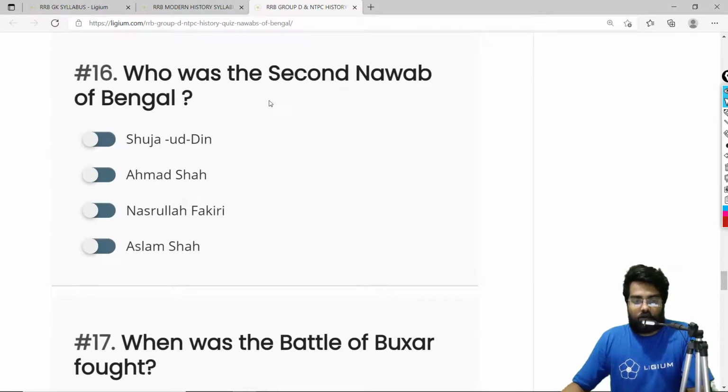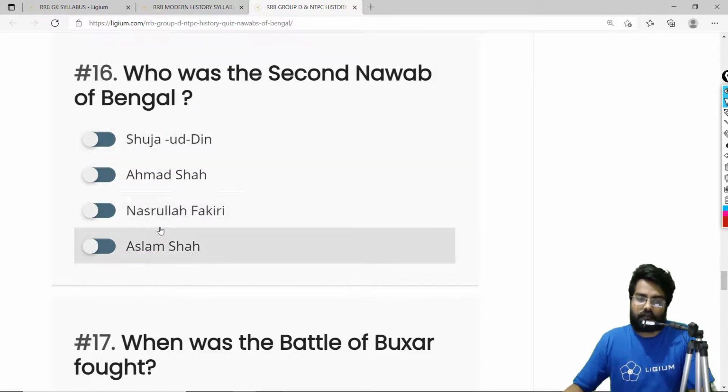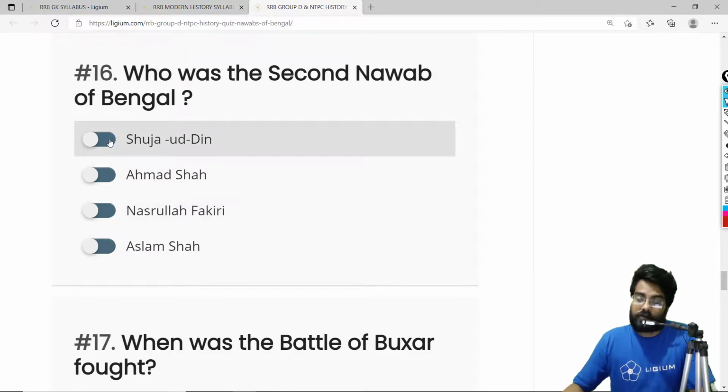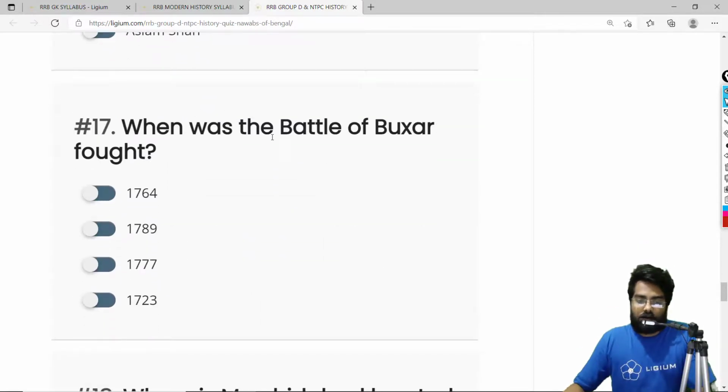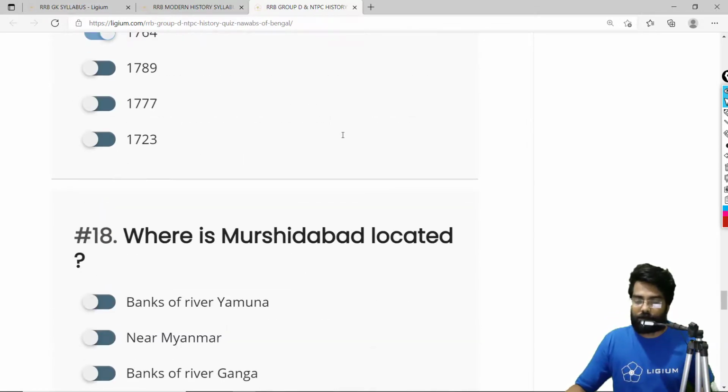Who was the second Nawab of Bengal? That is obviously very easy. Okay, so here we have a ton of choices. So the correct answer is Shujauddin. When was the Battle of Buxar fought? Now this is a very important question. The Battle of Plassey was fought in 1757, and after 7 years, in 1764, the Battle of Buxar was fought. So the correct answer is 1764.